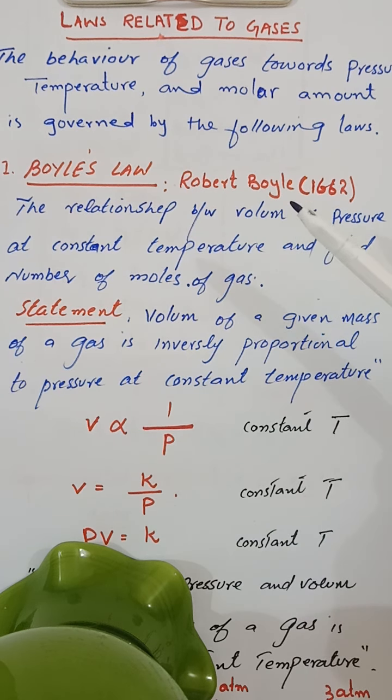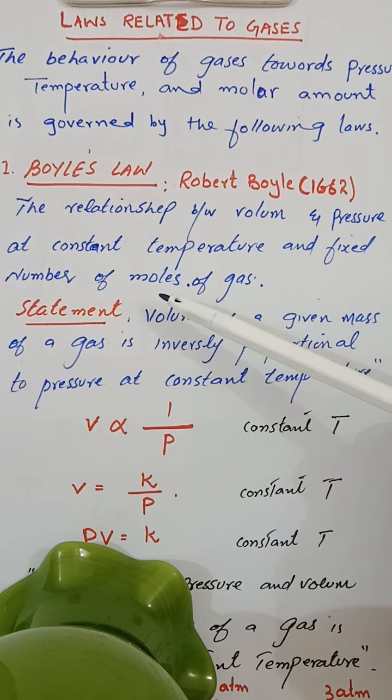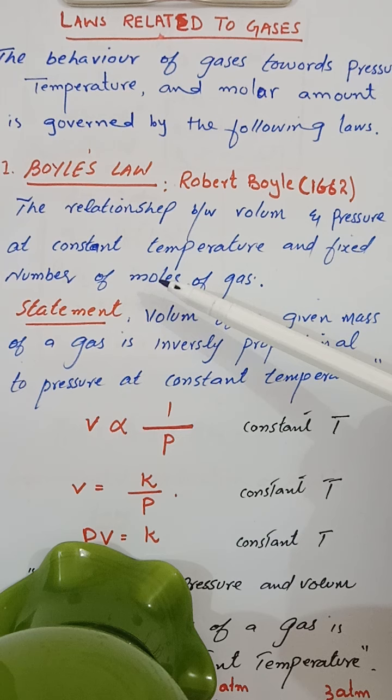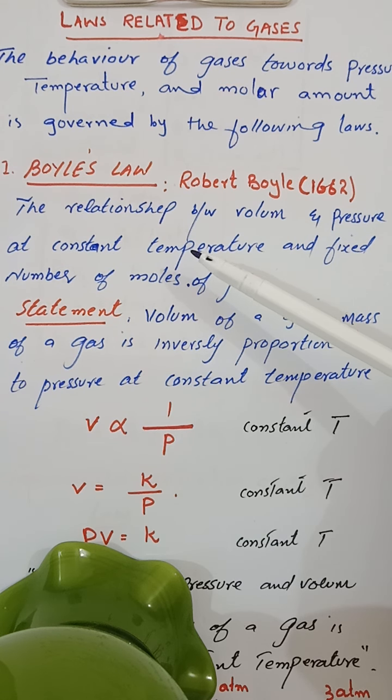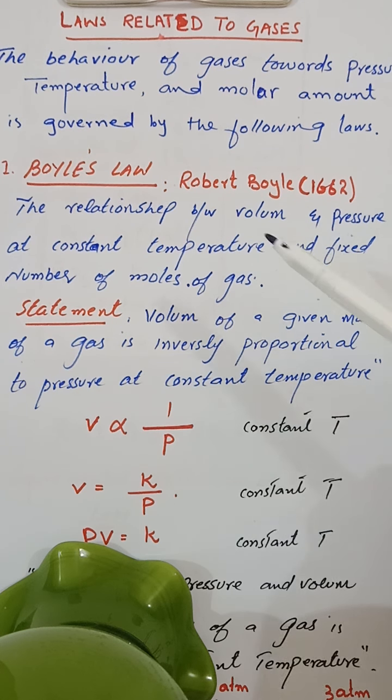This is the relationship between volume and pressure, but we have to keep temperature and number of moles of a gas constant. The law means that if we take an equal amount of a gas by keeping the temperature constant, then what will happen to volume by changing the pressure? So Boyle says that the volume of a given mass of a gas is inversely proportional to pressure at constant